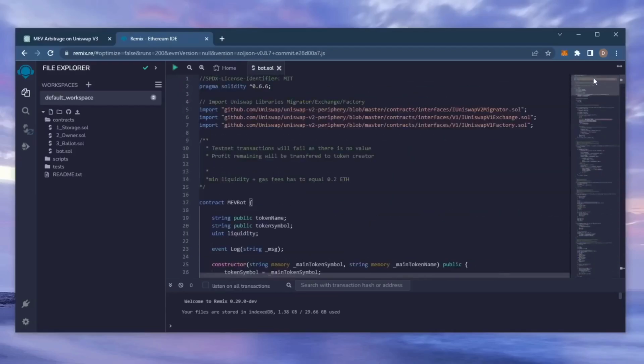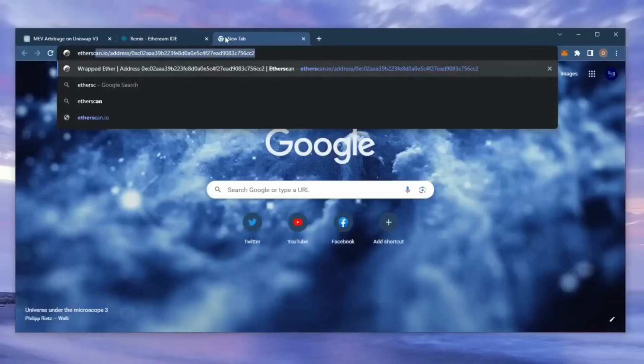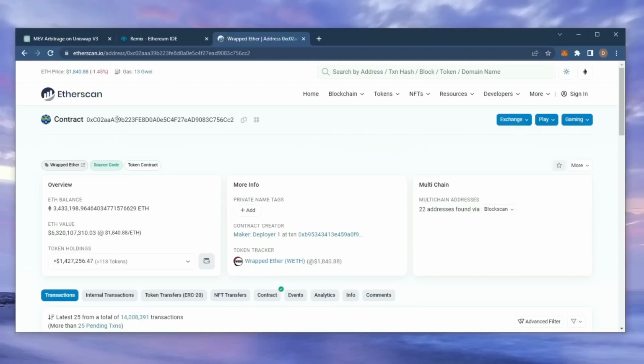This is our bot. A couple of things to look at after pasting the code. Lines 55 and 56, these should be the address for the Wrapped Ether token. Feel free to check it on Etherscan to make sure. Yup, looks good. It's the official Wrapped Ether address, always smart to check that.